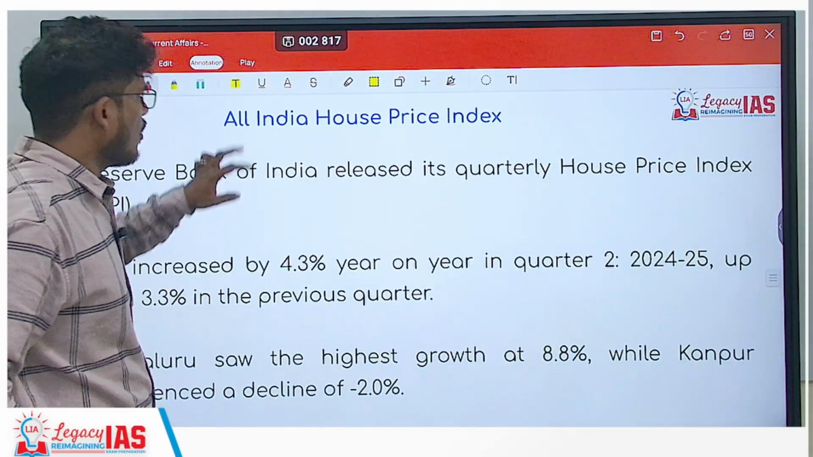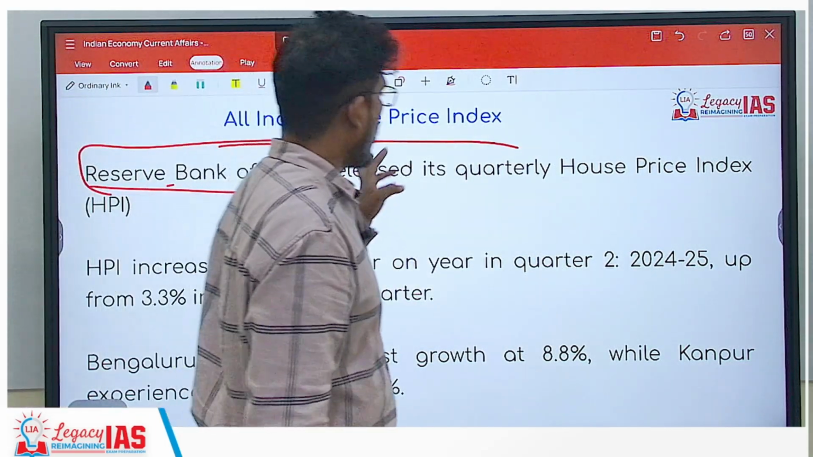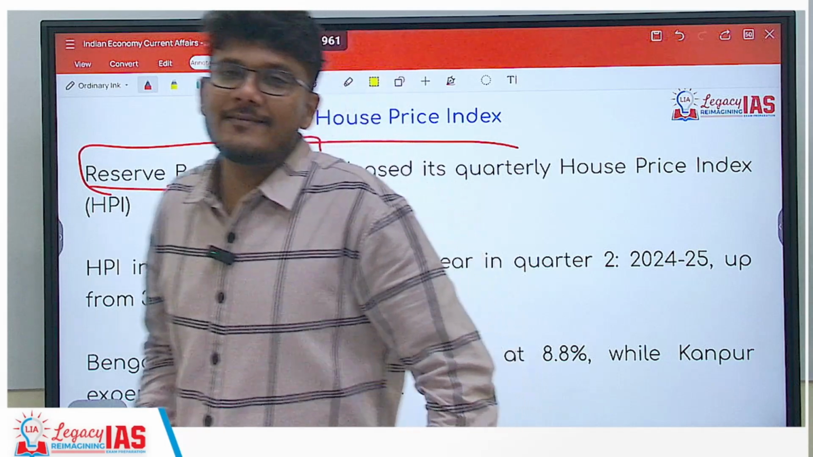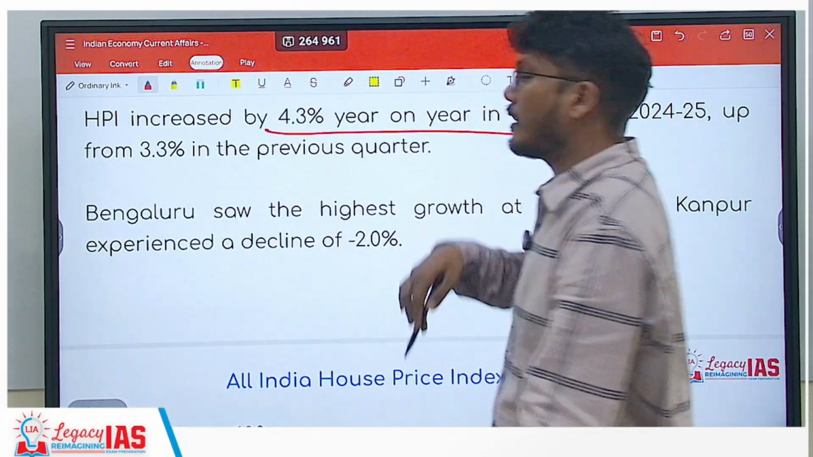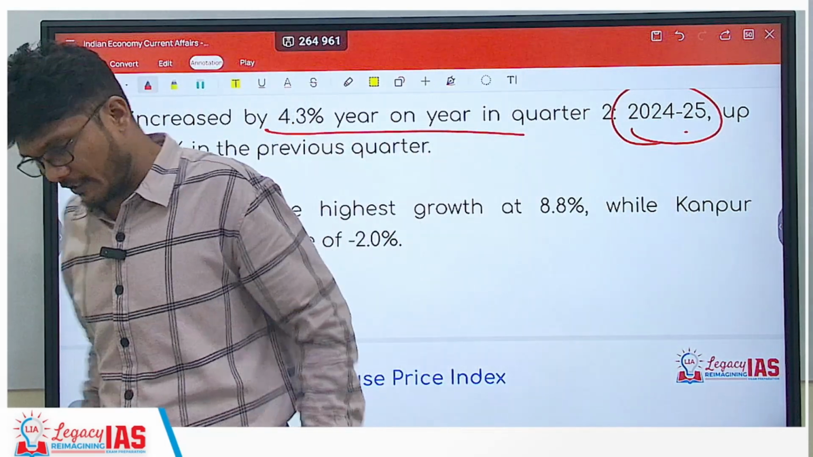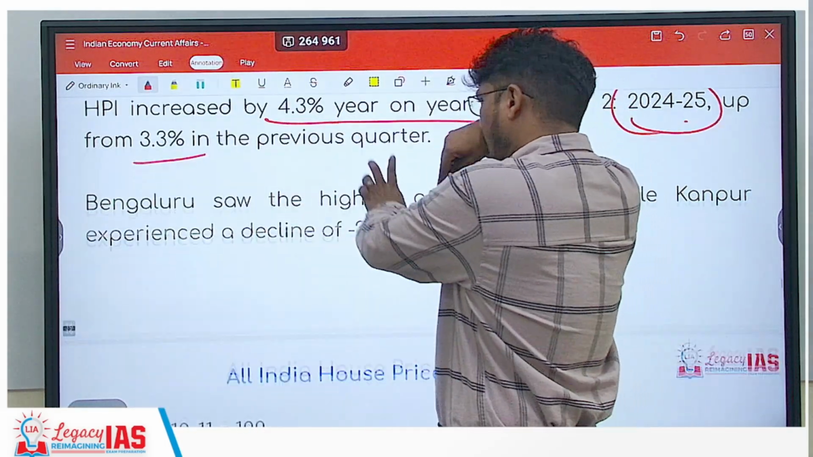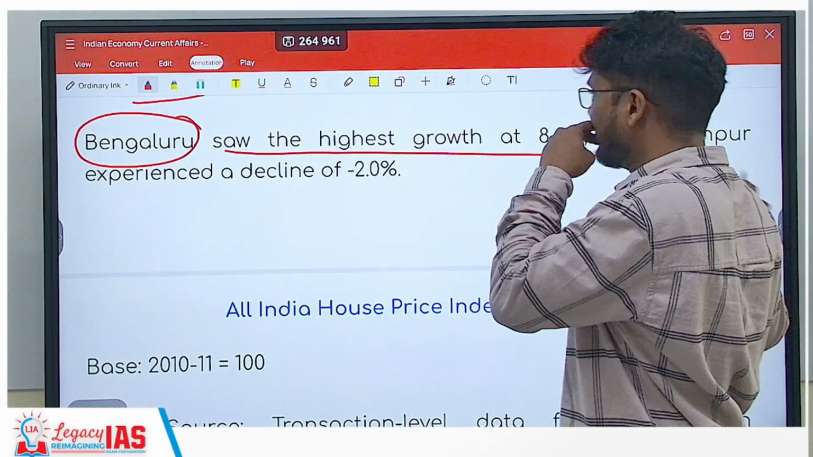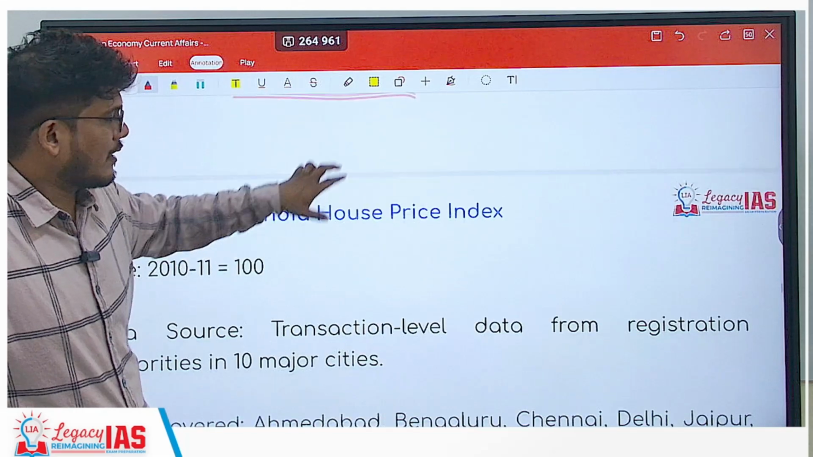Going ahead, All India House Price Index. So Reserve Bank of India has released All India House Price Index, that is HPI. This index has shown that there is an increase in the house prices. HPI has increased by 4.3% year on year in Q2 of 24-25, up from previous year's 3.3%. So not just that it has increased, but the rate has also been on the higher side. Now if you look at it, Bengaluru has seen the highest growth at 8.8%, whereas Kanpur has seen a decline by 2%. That means minus 2% rate is there.